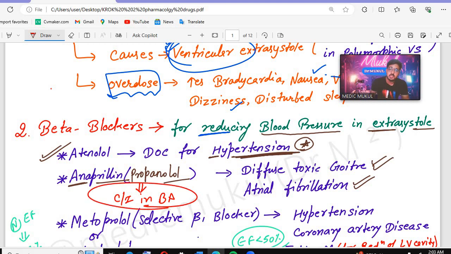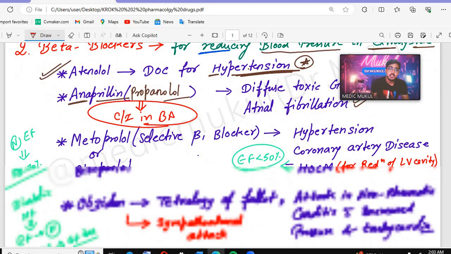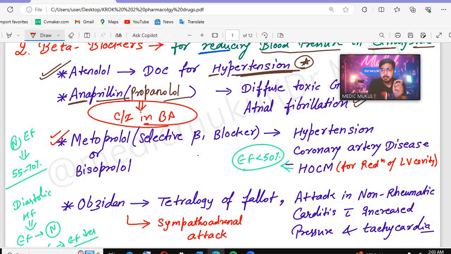After that, this drug is again very important: metoprolol. Metoprolol or bisoprolol, they are two different drugs, but both are selective beta 1 blockers, meaning they act only on beta 1, which is present in the heart. So they are useful in hypertension, useful for coronary artery disease, and very important, they are used in HOCM. The drug of choice for HOCM is metoprolol.